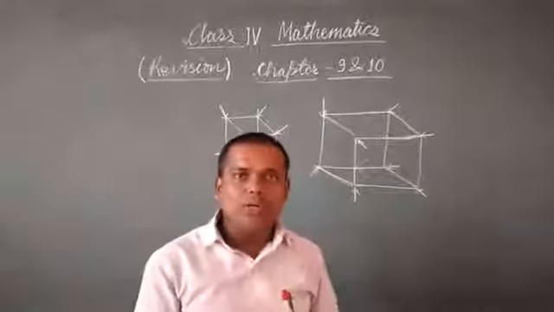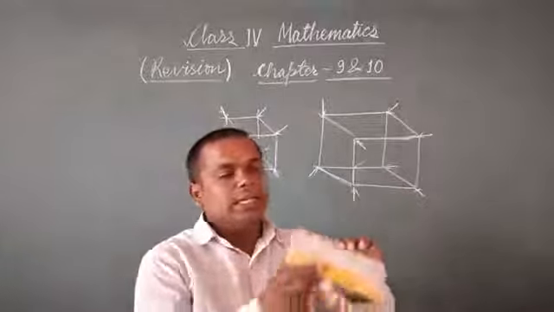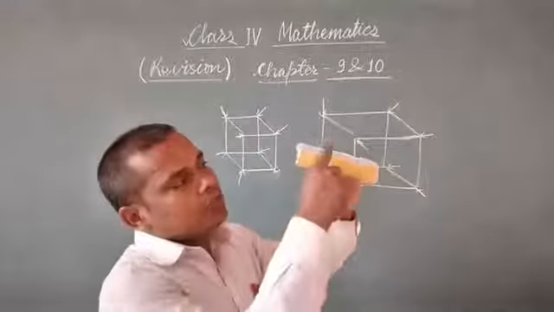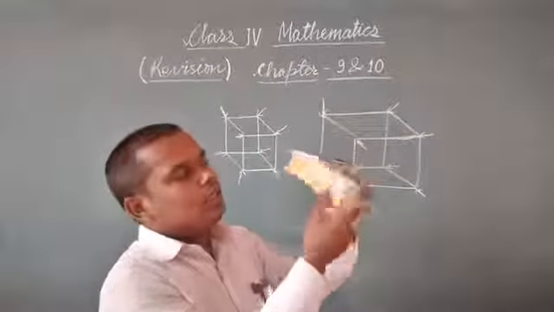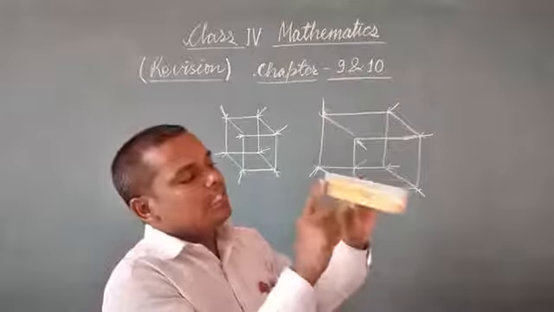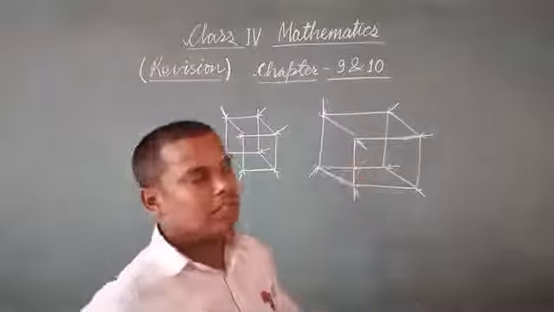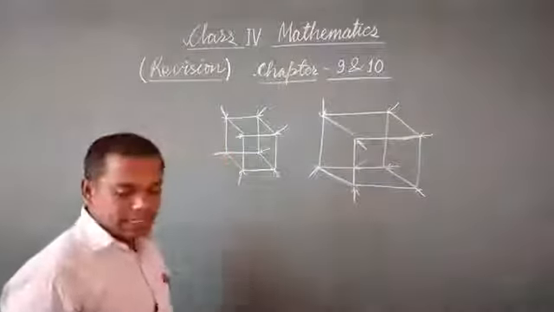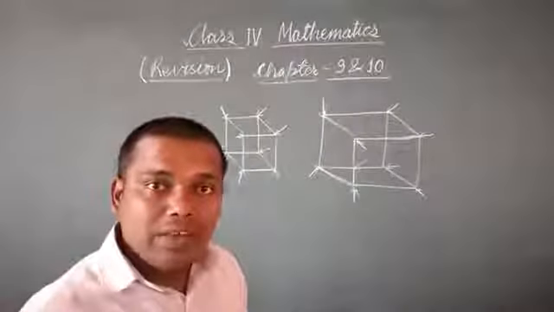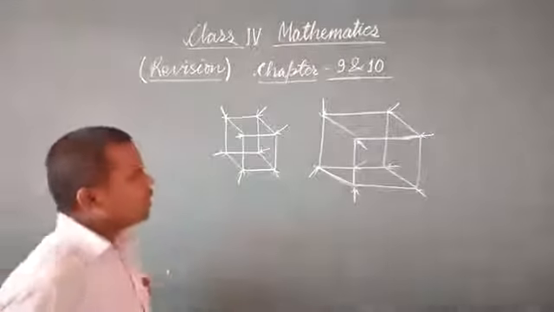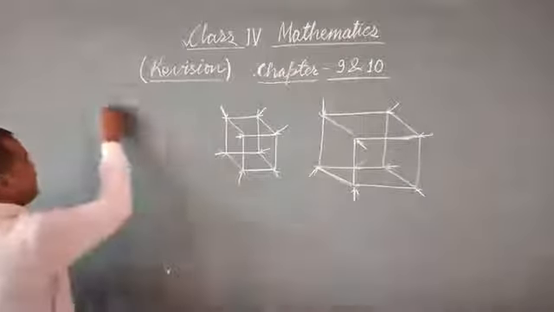Now, if we are talking about the edges of a cube and cuboid, so 1, 2, 3, 4, 5, 6, 7, 8, 9, 10, 11 and 12. So, a cuboid and cube have 12 edges. So, we generally discuss about these two figures' edges.